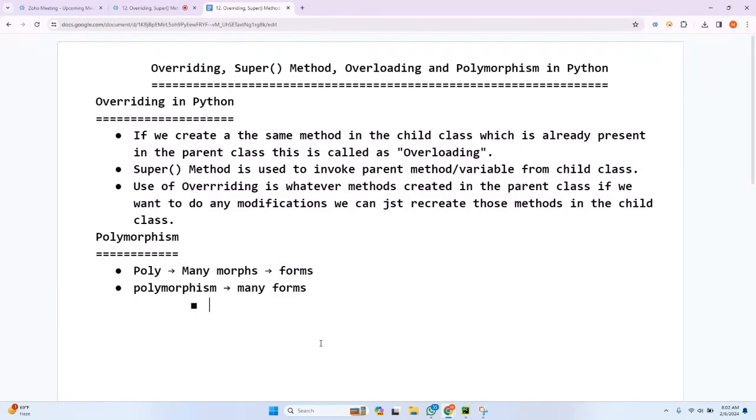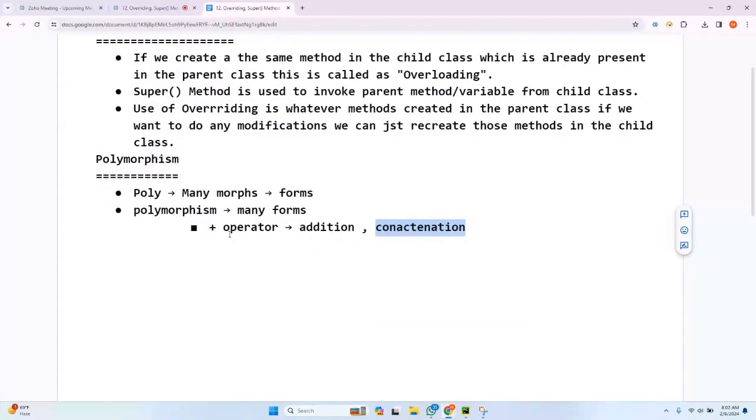Let us take one example of the plus operator. When I say plus operator, it can act as addition as well as, sorry, not multiplication, concatenation. The same operator here can be used in multiple ways. The first way is addition. When I talk with respect to strings, the same plus operator can do concatenation. And when I talk with respect to integers, it can do addition. So when I say plus, it is having multiple forms. So this is nothing but polymorphism.